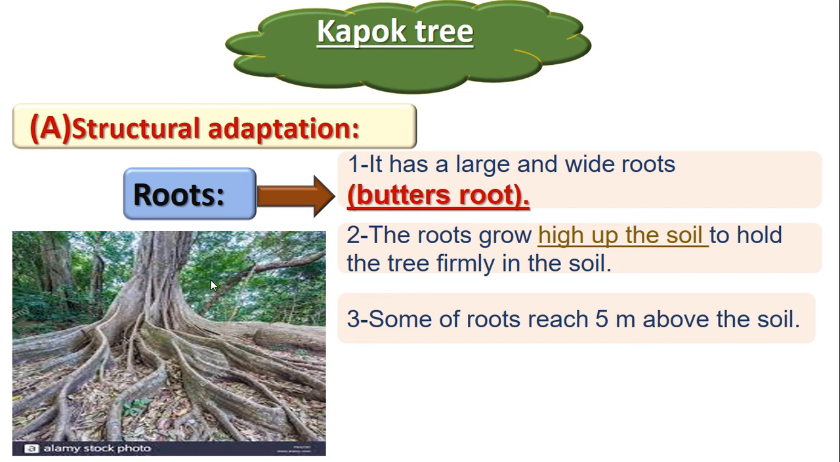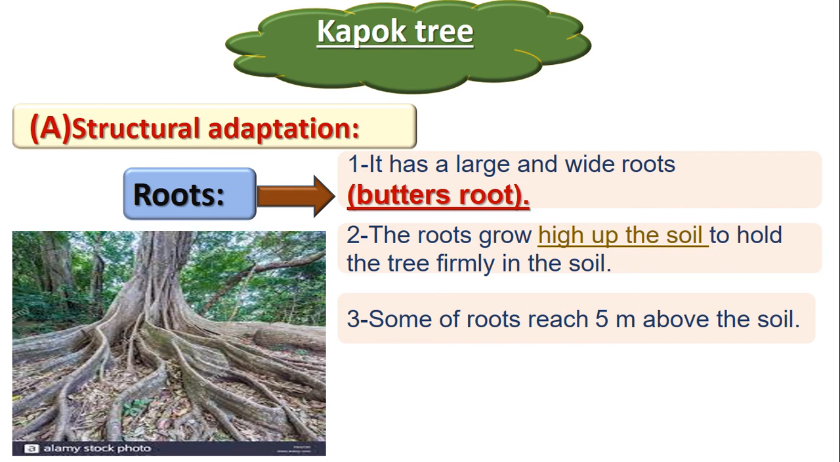The buttress roots are growing under the soil or above the soil? They are growing above the soil. Why? To hold the tree in the soil. The tree is very big, so it has buttress roots to hold the tree in the soil.